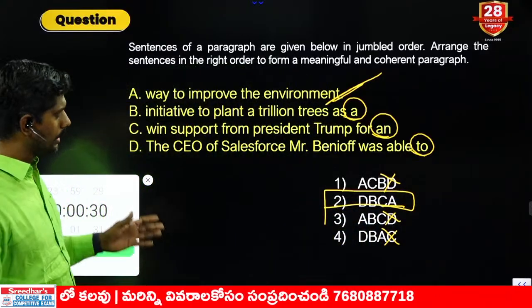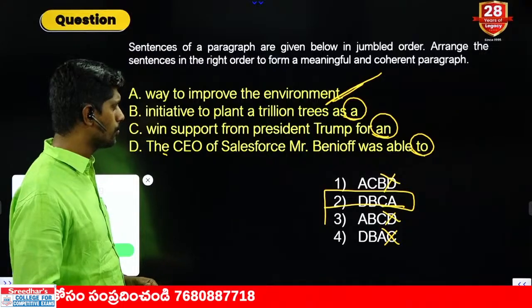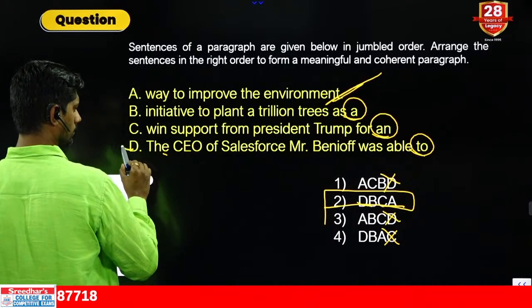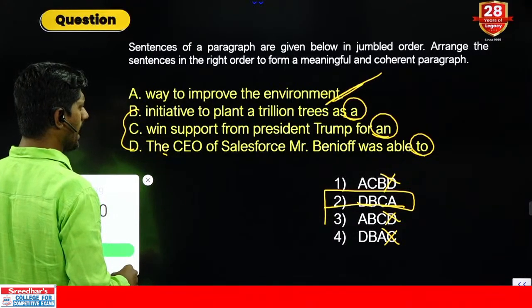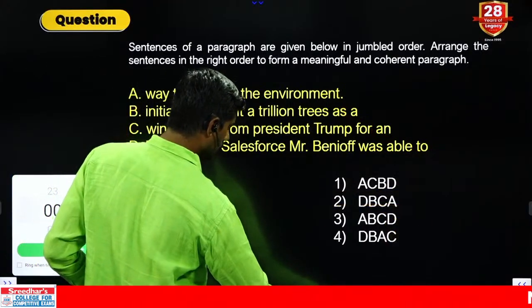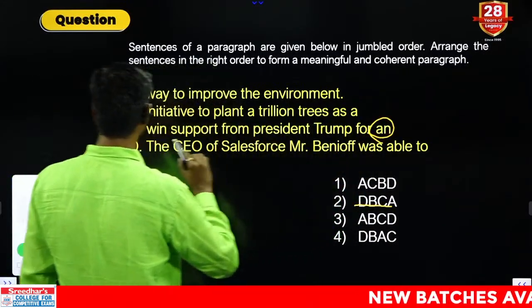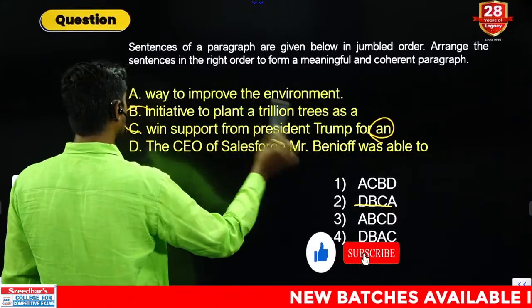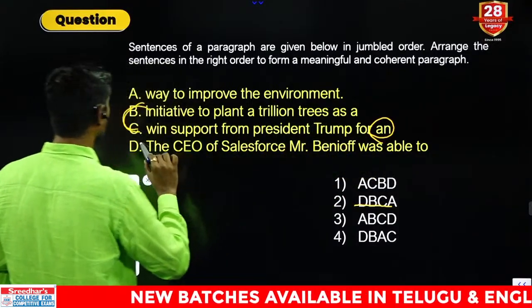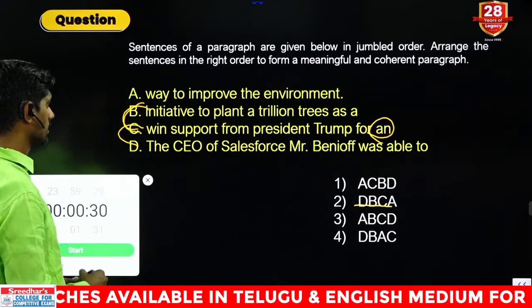But we cannot conclude like that. Let me check whether that order is correct or not. The CEO of Salesforce, Mr. Benioff was able to, after 'to' V1 is needed, able to initiative to plant a trillion trees as a way to win support from President Trump for an no, it's not right, I guess. DBCA, no, because after 'an' definitely initiative is needed. An initiative and way and the, so CB, the CEO of Salesforce, Mr. Benioff was able to win support from President Trump for an initiative to plant a trillion trees as a way to improve.